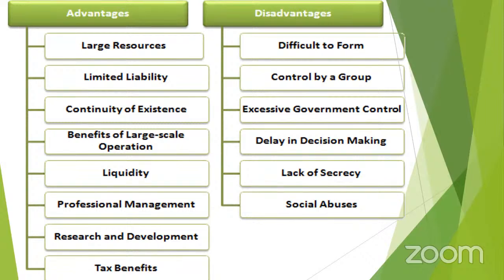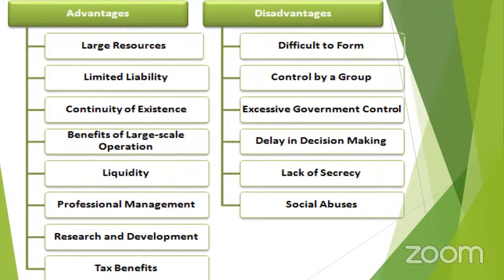Just now I told you, you could find the owners are different, management is different. So you could find an impersonal work environment also. At the same time here, excessive government control. So that means numerous rules and regulations are to be followed, that means as per the company's law. At the same time here, as the members are more in number, sometimes it happens that the decisions will be delayed. That means there will be delay in decision making.